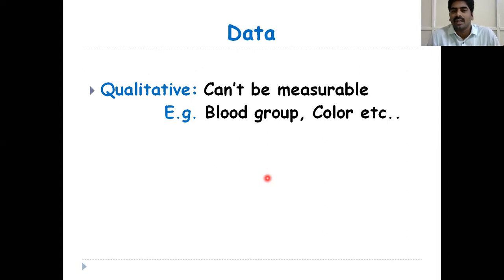We cannot measure it in the form of numbers, so blood group comes under qualitative data. We cannot represent color in the form of numbers, so color comes under qualitative data.